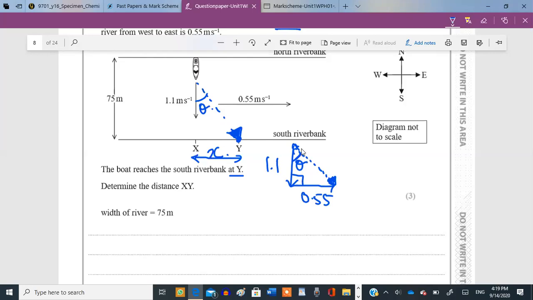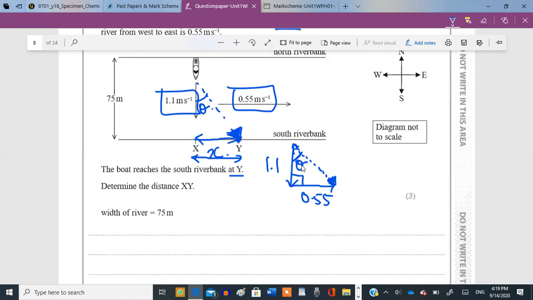The diagonal, actually, this will give you a velocity, because we've actually added two velocities together. This won't give you the distance xy, this one. The examiner wants this distance.